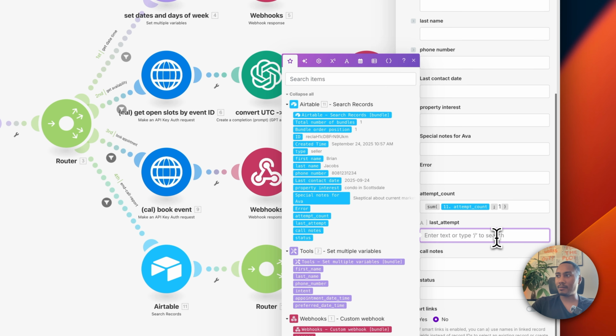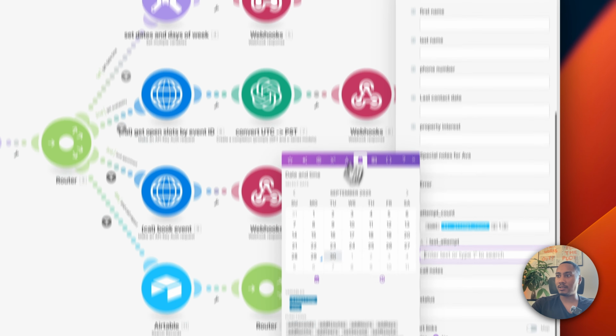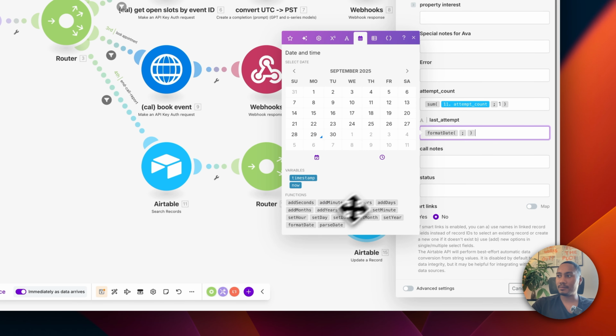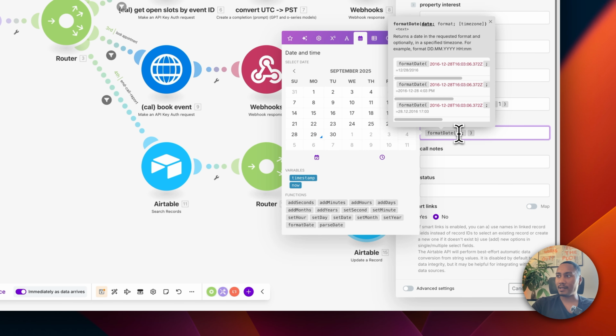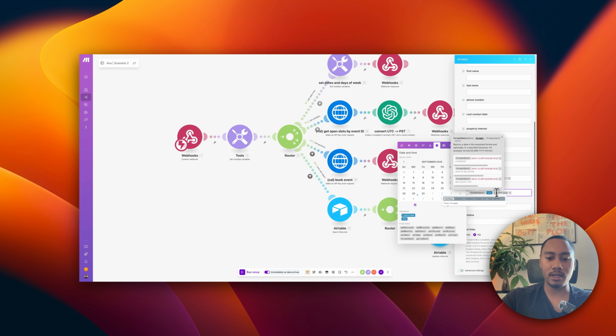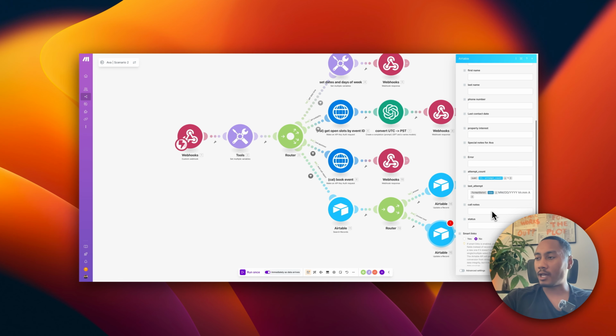And then for the last attempt, very similar to the last one, we're going to use a format date. We're going to pass in now as the first parameter. And then we're going to format it to be month, day, and year. And then we can also add in the time. Okay. So now what we also have to do is map in the status and the call notes coming from the structured data. Okay. So now let's hit save.